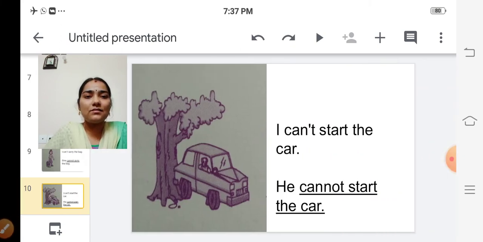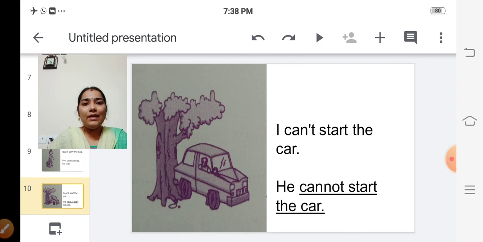The next one is, look at the picture. Do you see the picture? The car is parked under the tree and a person is inside the car, isn't it? What does he say? I can't start the car. What will we say about him? He cannot start the car.